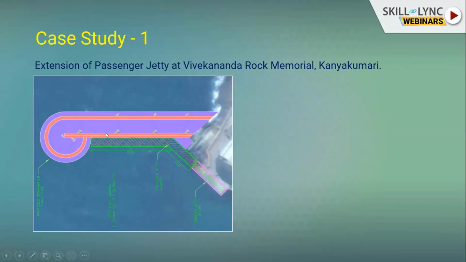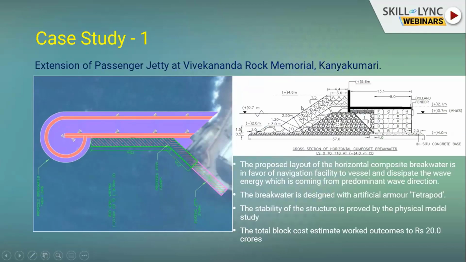This is the horizontal composite breakwater. Here this pink portion is the already existing jetty. In addition, we are going to extend this jetty with a horizontal composite breakwater, which means it adjoins the jetty and also performs wave protection. This breakwater is generally built with artificial armor, that is tetrapod. We'll see the cross section here. This is the seaside, on the opposite side of the berthing side.